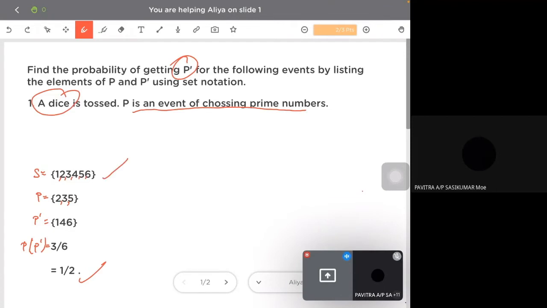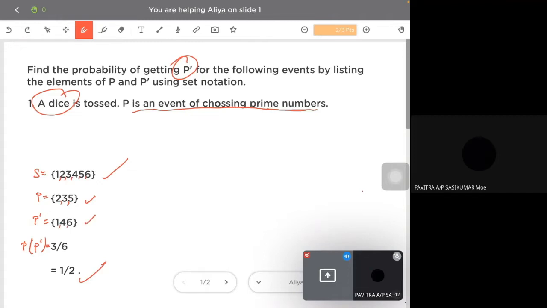This is correct. This is our sample space. So the event P is choosing a prime number. From 1 to 6, which one is a prime number? This is correct also: 2, 3, 5. Okay, so which one is not a prime number in the sample space from 1 to 6? That is 1 or 6.